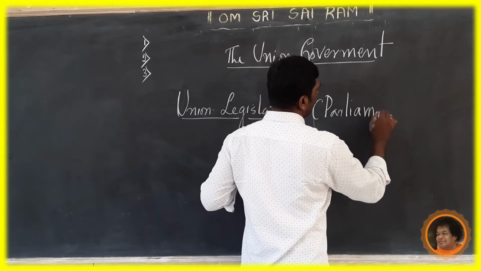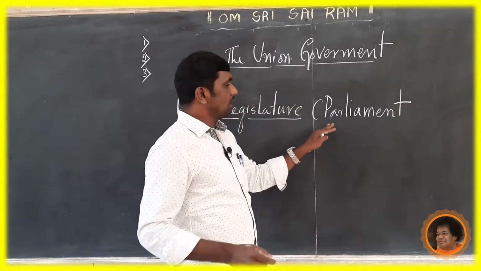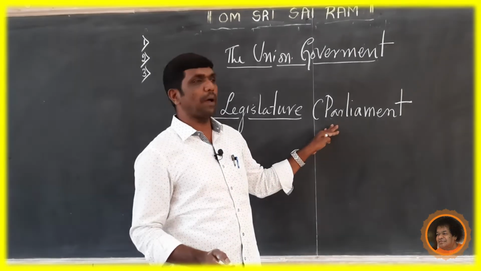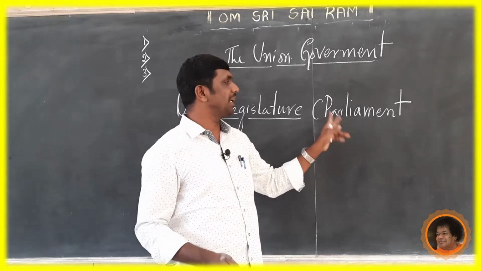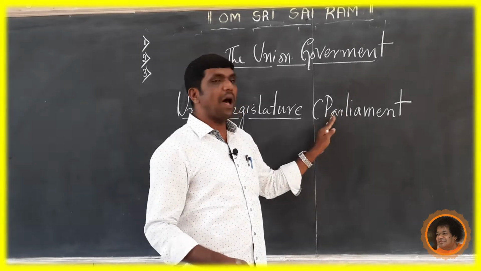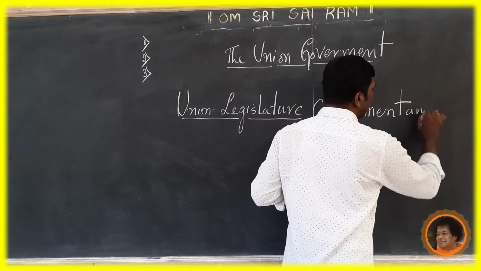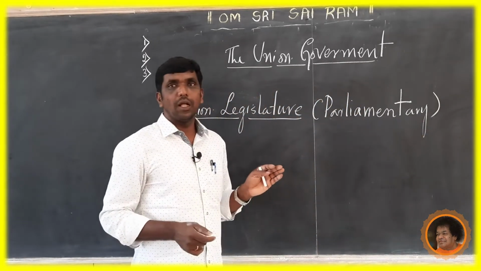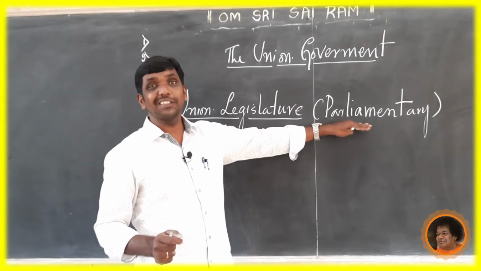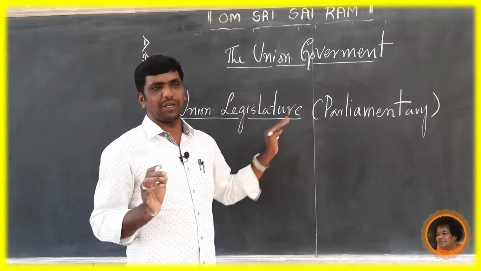When you are going to write parliament, see the spelling. You have to write it like this, but pronounce it differently. Most of the students are committing the same mistake: they skip the A. The parliamentary system of government we have is also called Sansad. The union legislature is called Parliament.